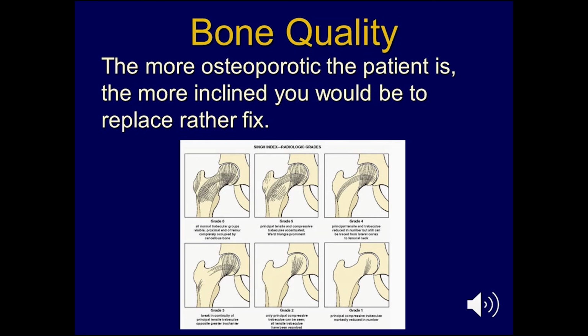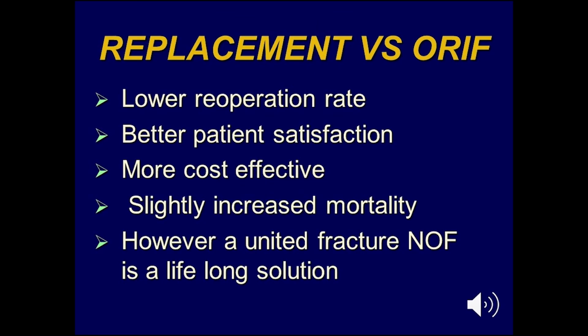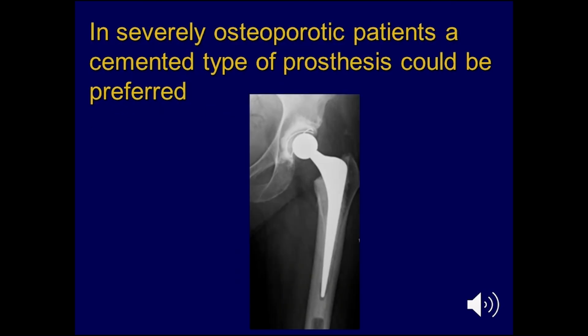Bone quality is also a very important factor in determining your way of management. The more osteoporotic your patient is, the more inclined you'll be to replace rather than fix. The advantages of replacement are a lower reoperation rate, better patient satisfaction, and more cost effectiveness, but it has a slightly increased mortality, and you have to always remember that a united fracture neck of femur is a lifelong solution, so never rule it out.